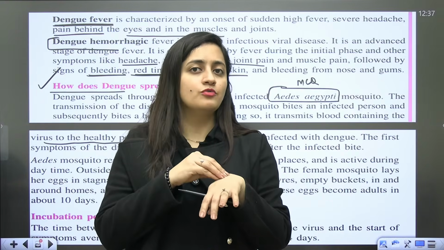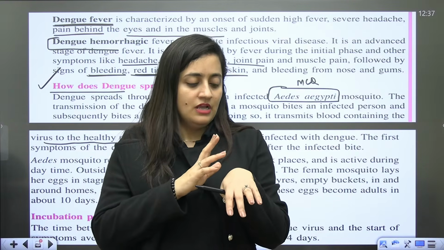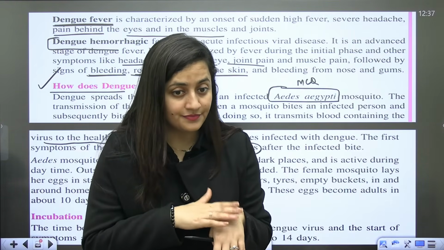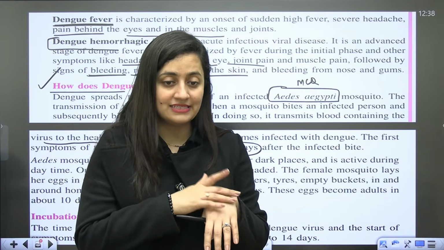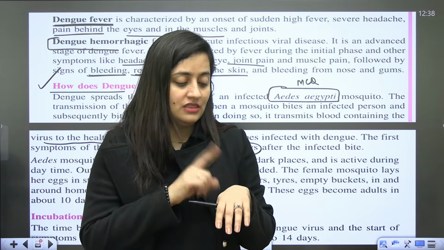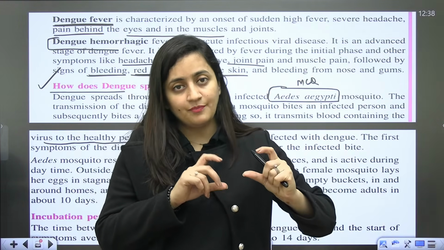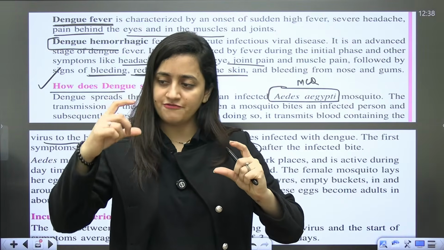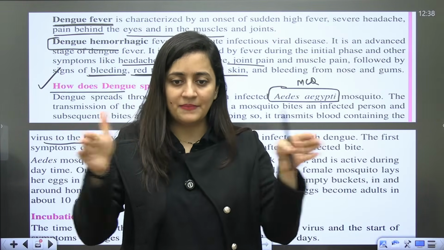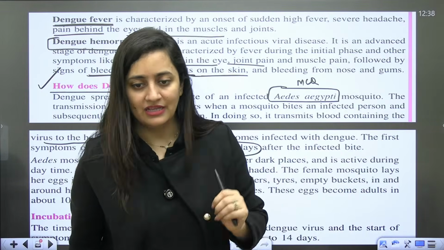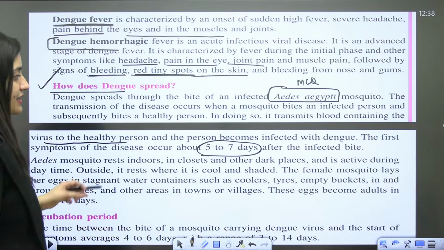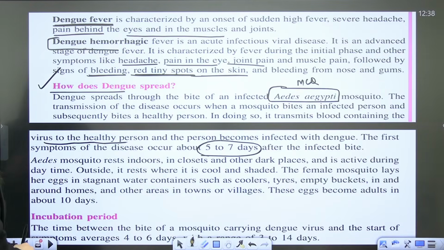A female Anopheles, infected with the malarial parasite, is going to bite the human. From that bite to the appearance of the first symptom, that period is the incubation period. Is that clear? So this Aedes mosquito rests indoors, in closets and other dark places.